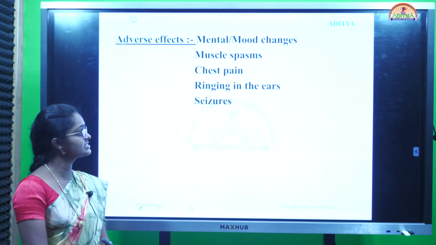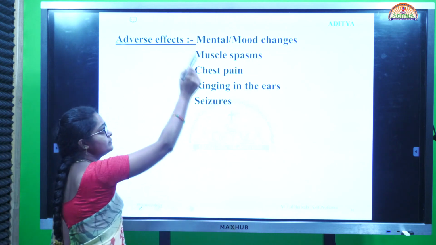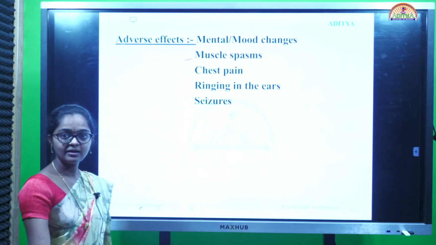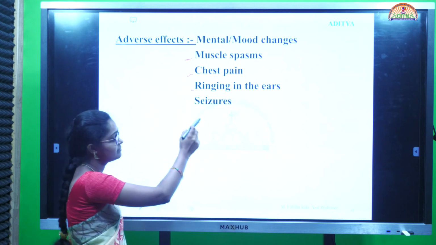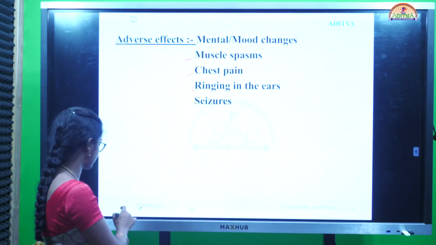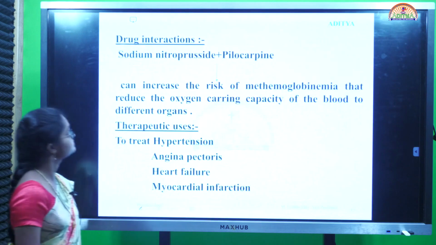Next, coming to adverse effects. It changes the mood, causes muscle spasm, which means there is difficulty in the muscles, chest pain, ringing sound in the ear, and seizures. These are the adverse effects.